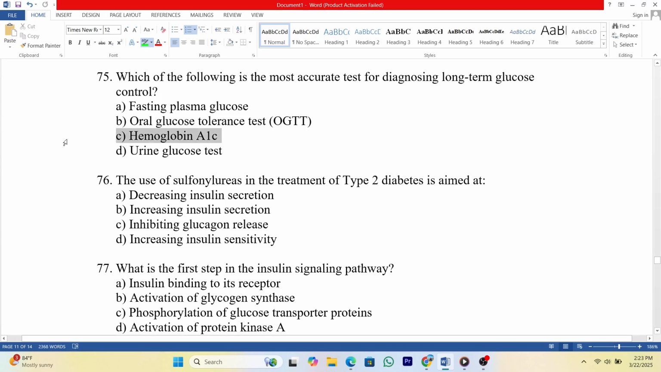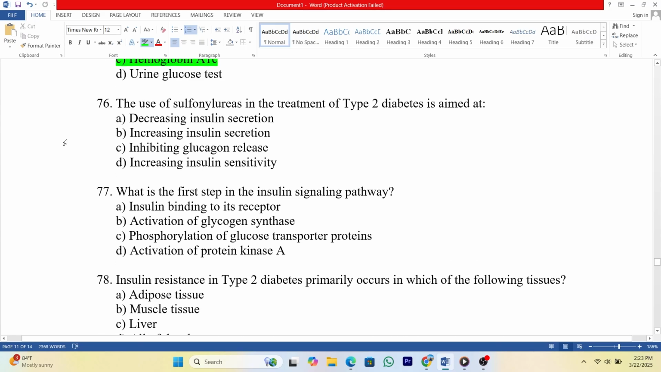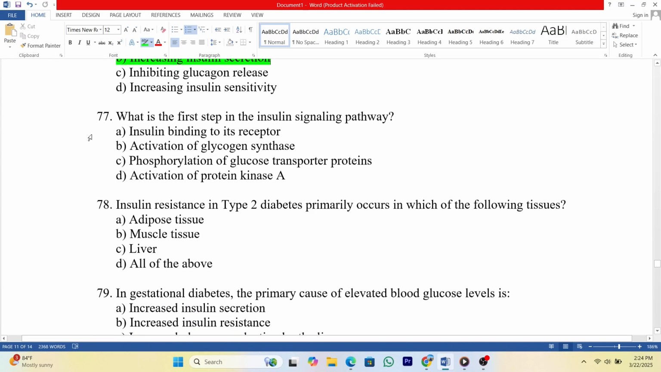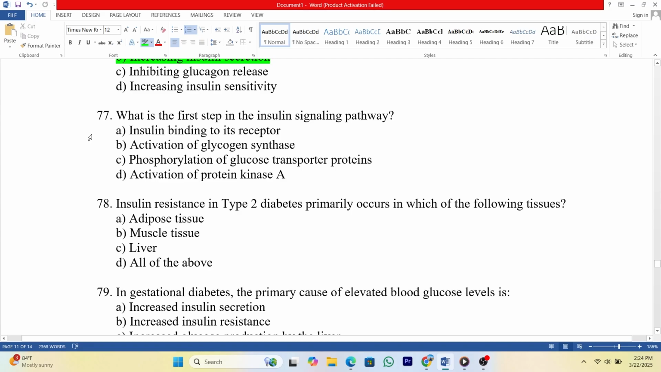Answer, C. 76. The use of sulfonylureas in the treatment of type 2 diabetes is aimed at A. Decreasing insulin secretion. B. Increasing insulin secretion. C. Inhibiting glucagon release. D. Increasing insulin sensitivity. Answer, B. 77. What is the first step in the insulin signaling pathway? A. Insulin binding to its receptor. B. Activation of glycogen synthase. C. Phosphorylation of glucose transporter proteins. D. Activation of protein kinase A.